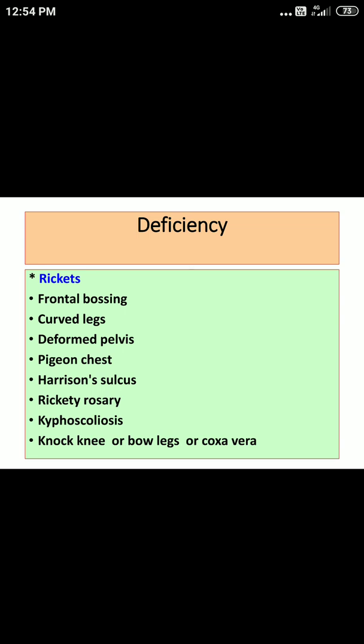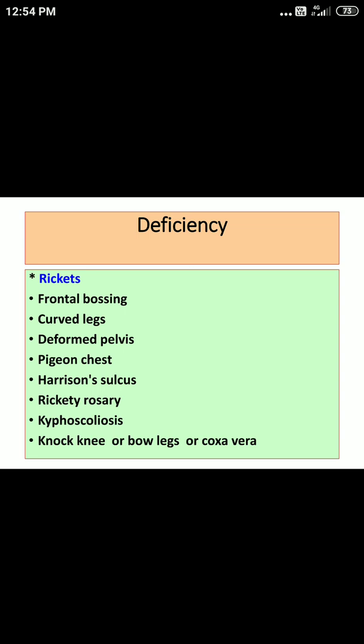So these are all late manifestations. If deficiency of vitamin D occurs in infants, what few initial manifestations can you see? One of the important manifestations that you can see in children is a distended abdomen, which can also be called pot belly. Then if you see muscle tone, the muscle tone is reduced, muscles are flabby, so this is called muscular hypotonia, or simply you can say hypotonic muscles.